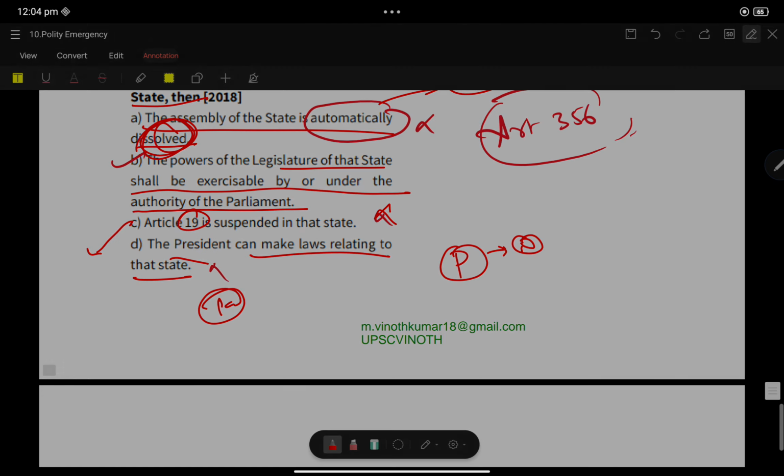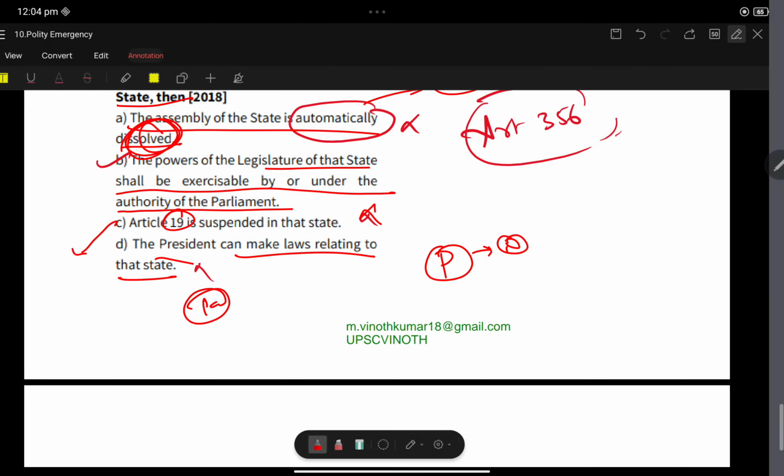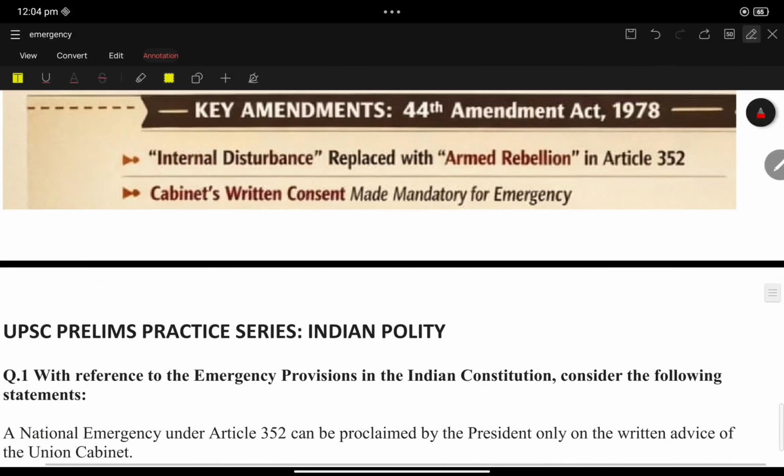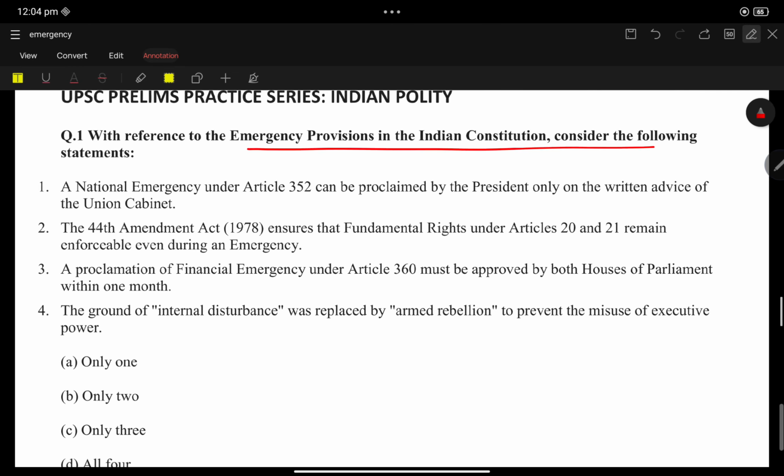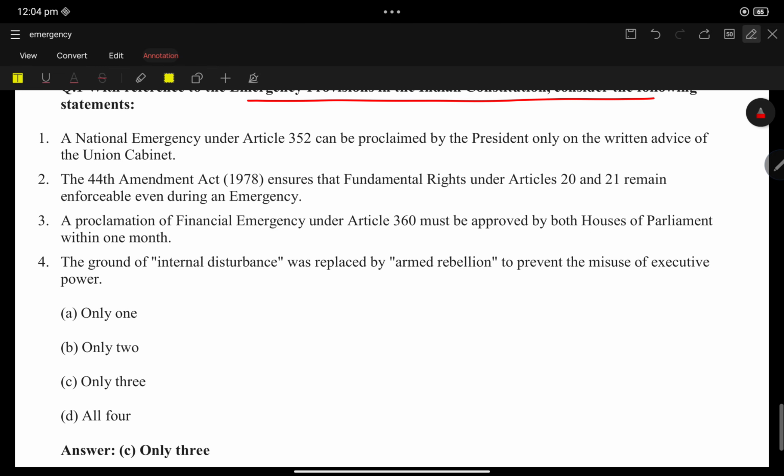Now let us have some model MCQ discussions with respect to this content. With reference to emergency provisions in India, consider the following statements. Statement 1: the national emergency under Article 352 can be proclaimed by the President only on written advice of the Union Cabinet. Even though we can say 'only' is an extreme word, according to Article 352, statement 1 is correct.